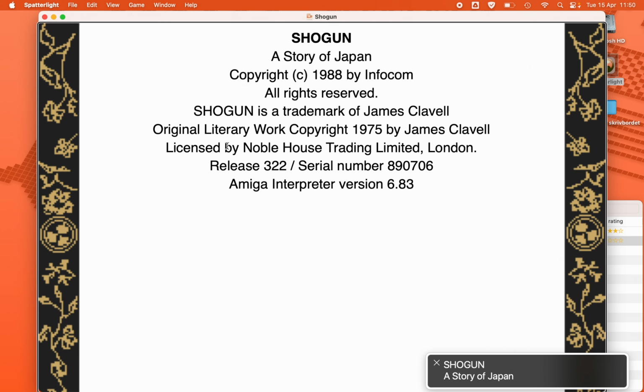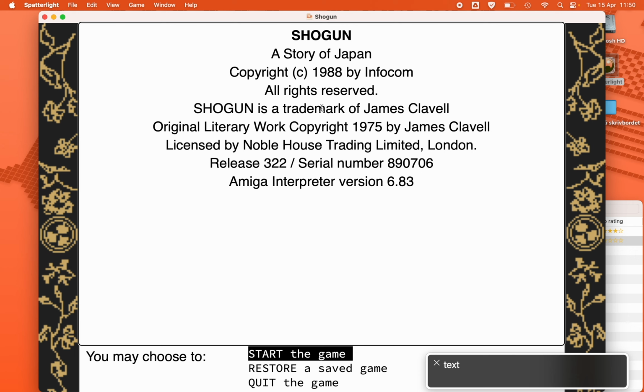Shogun, a story of Japan. Copyright 1988 by Infocom. All rights reserved. Shogun is a trademark of James Clavell. Original literary work copyright 1975 by James Clavell. Licensed by Noble House Trading Limited, London. Release 322, serial number 890706. Amiga Interpreter version 6.83.